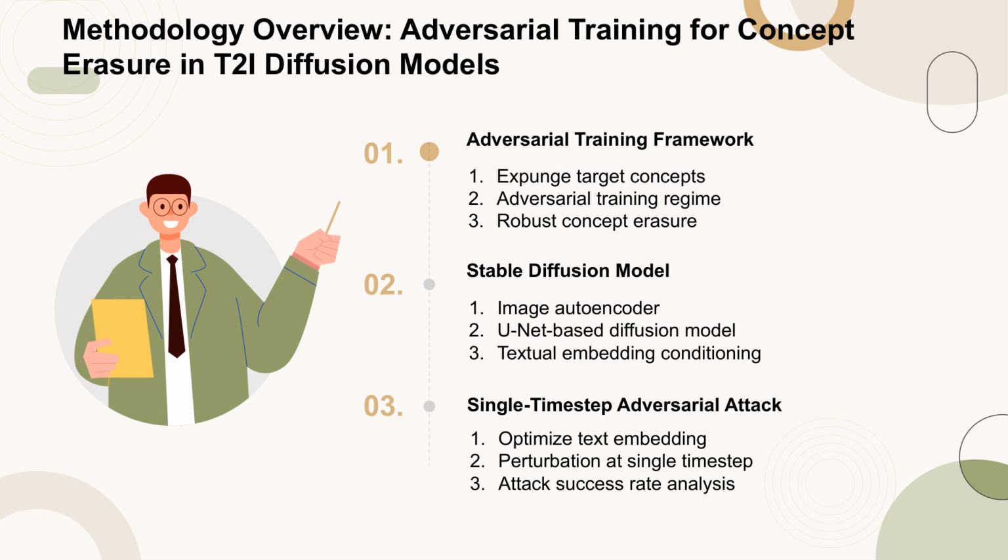A key innovation is the single time-step adversarial attack, which optimizes the text embedding to regenerate images by introducing perturbations at a single time step. This approach is evaluated through the attack success rate, ASR, demonstrating the feasibility of reconstructing erased concepts even with attacks confined to a single time step.